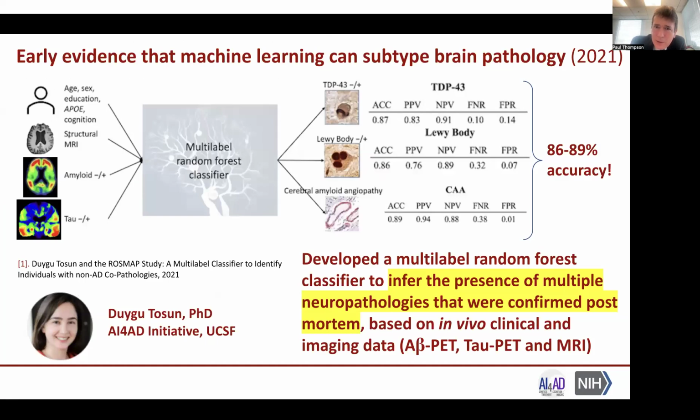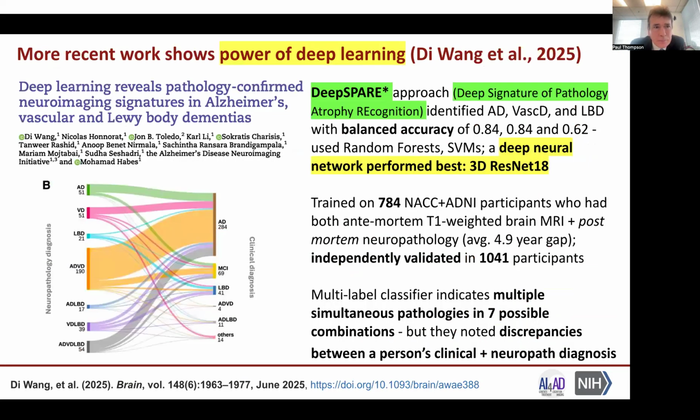So early evidence that machine learning could be used to subtype brain pathology came from Dr. Dugu Tosun at UCSF, where she developed a multi-label random forest classifier that was able to infer the presence of multiple neuropathologies that were subsequently confirmed post-mortem, just using in vivo clinical and imaging data, amyloid and tau sensitive PET and MRI. And this was 86 to 89% accurate in identifying TDP-43, Lewy bodies, and CAA, several pathologies that you cannot identify using radiologic imaging when a person is alive.